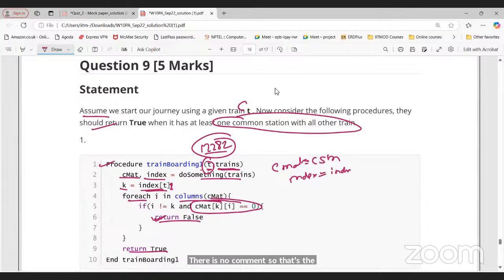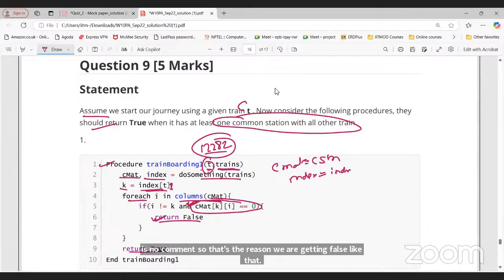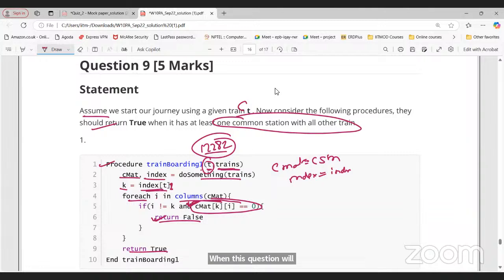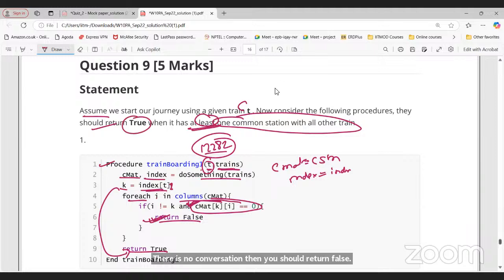So when we get false, when will this condition become true, right? This condition will become true only when there is no common station, right? Yes, sir. If there is at least one common station, that is what I'm trying to say, it will return true. So this should be the correct one, right? Yes, sir. If there is no common station, then it should return false. That is what it is doing, right?